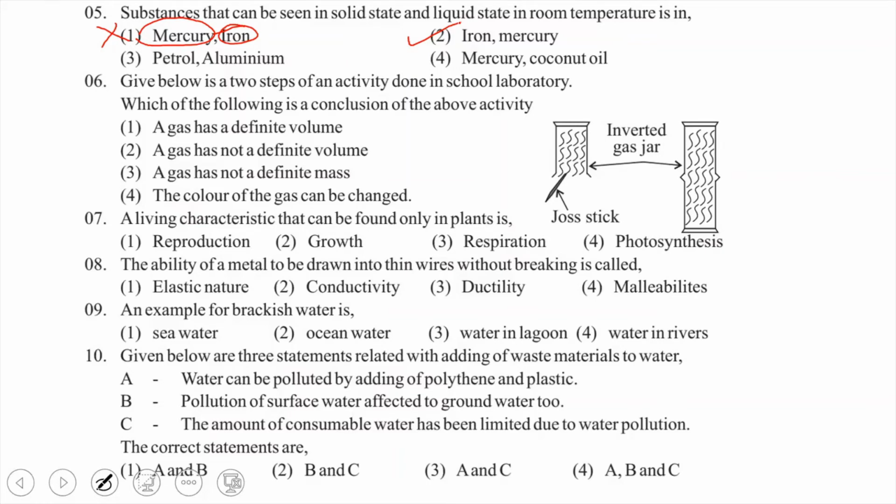Given below are two steps of an activity done in a school laboratory. Which of the following is a conclusion of the above activity? You can see there is a gas jar filled with the smoke of a joss stick. Then it's covered by another gas jar.